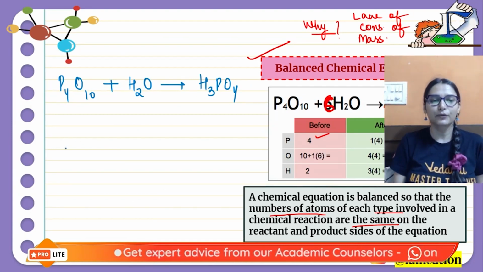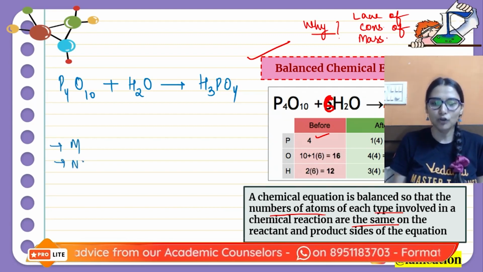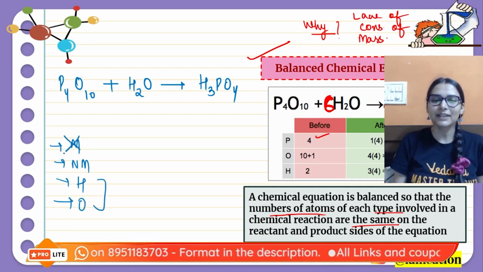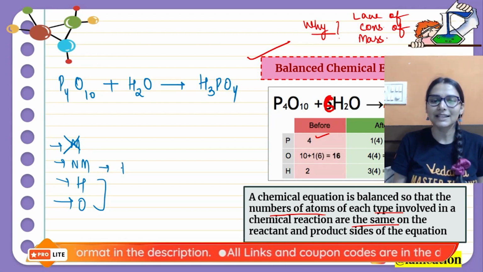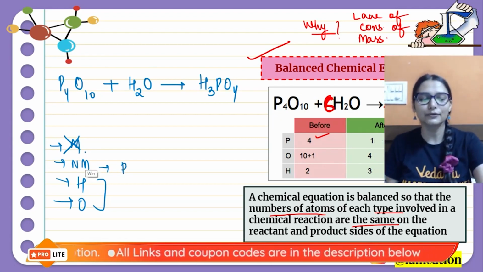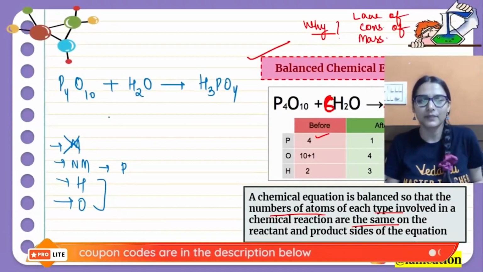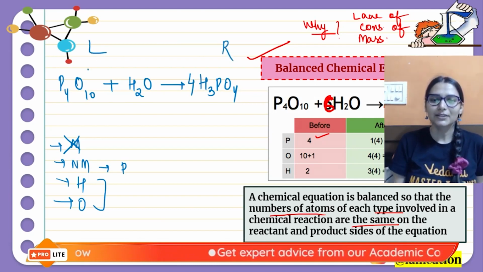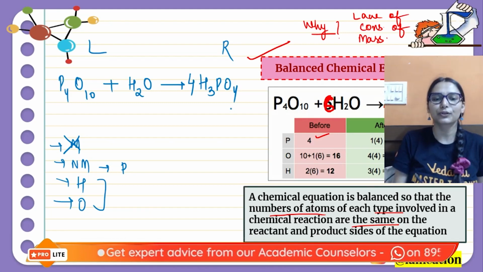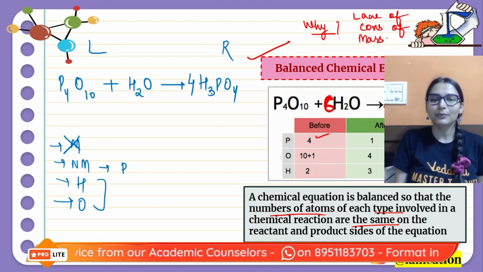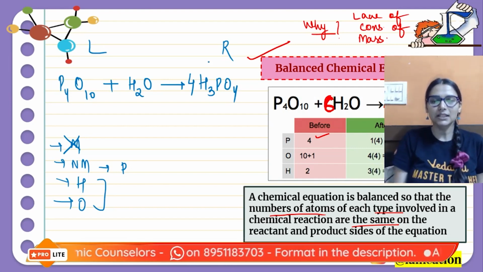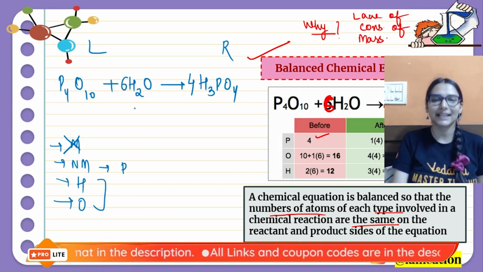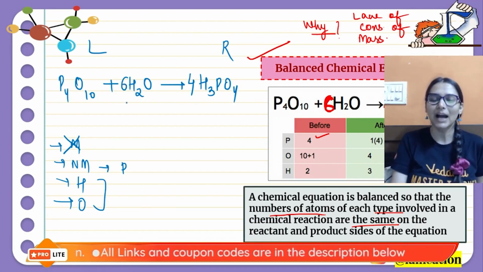So you simply know, first we balance the metals, then non-metals other than oxygen and hydrogen, then in the end hydrogen and oxygen. In this reaction there is no metal, after that another non-metal is phosphorus. So try to balance phosphorus. Here there are 4 phosphorus and I will make 4 on the right also. Once you have balanced phosphorus, now you go to hydrogen. 4 multiplied by 3, 12 hydrogen on the right. How can we make 12 on the left? If I multiply it by a coefficient of 6, 6 multiplied by 2 will become 12.